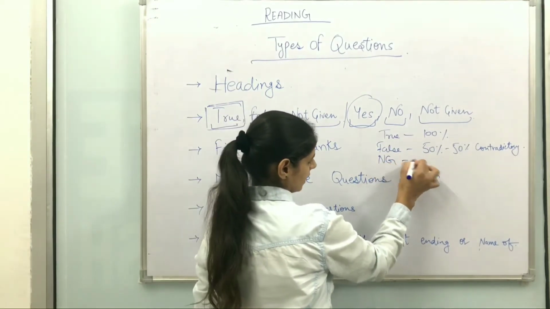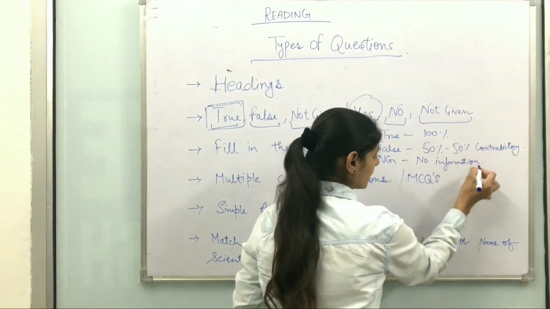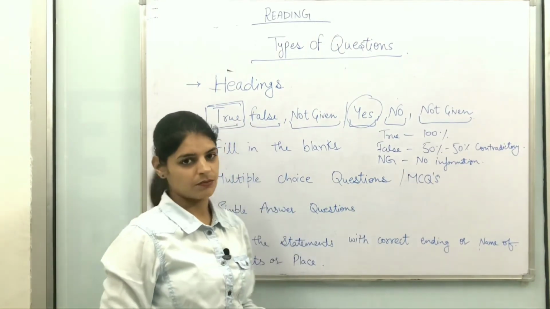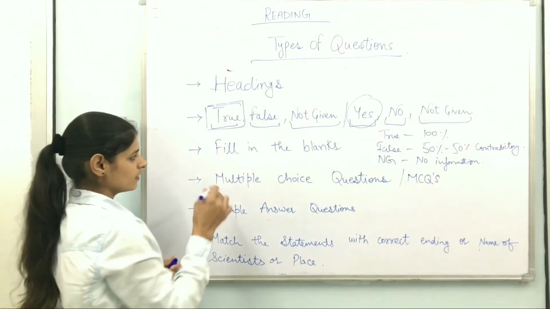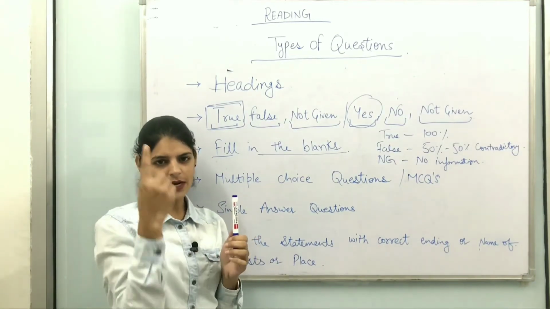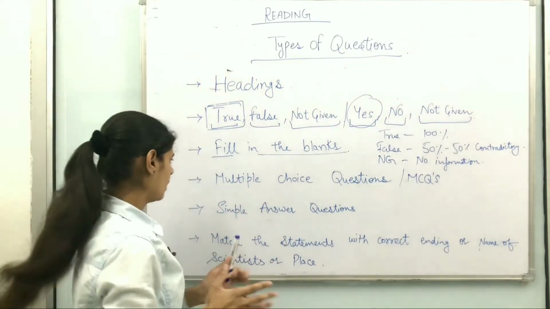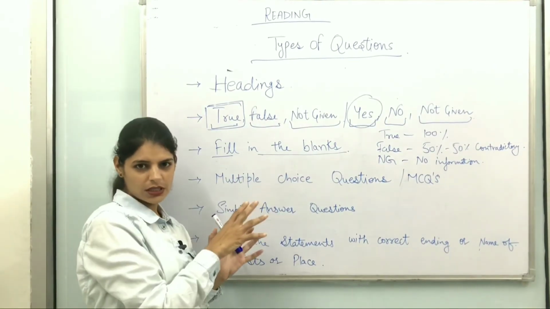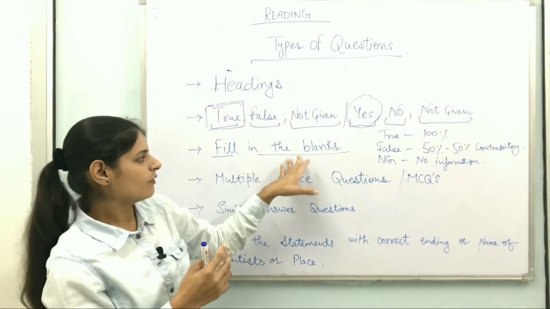And not given is the case when there is no information provided to you in the passage about the question. At that time you have to write down not given, and you have to write it in full form, not given. Next, there is fill in the blanks. Fill in the blanks are very simple. If you find one answer in your fill in the blanks, then you can easily find out your 3 to 4 answers. So just read carefully, mark the keywords, go to the location which is provided by the keyword, and try to fill the blanks.